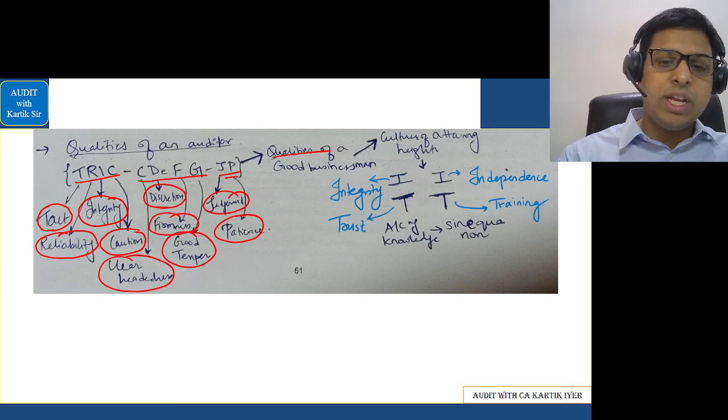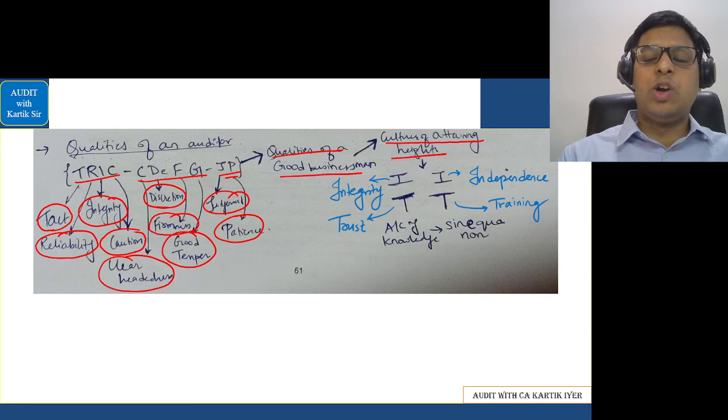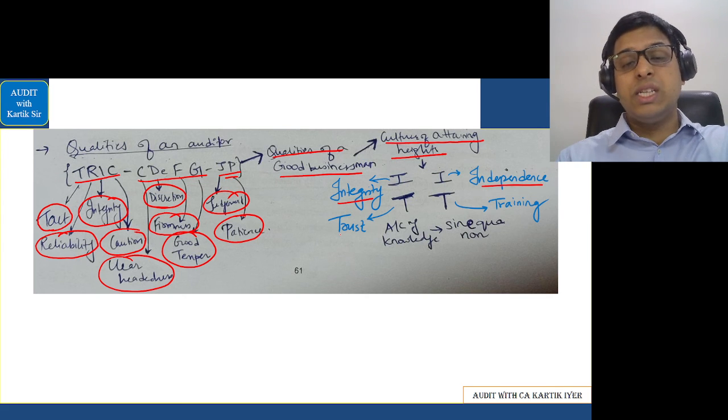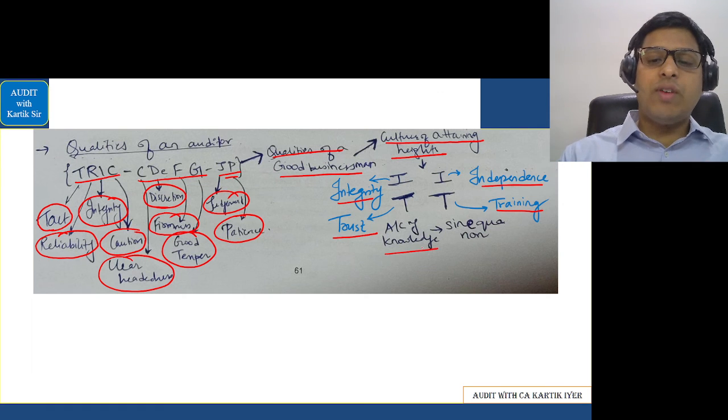The auditor should have qualities of a good businessman. In that, they have said the auditor should have a culture of attaining the heights. The auditor should have integrity, independence. He should respect the trust that the shareholders have put in him. He should do the required training. Auditor should have accounting knowledge, which is sine qua non, meaning it is necessary.